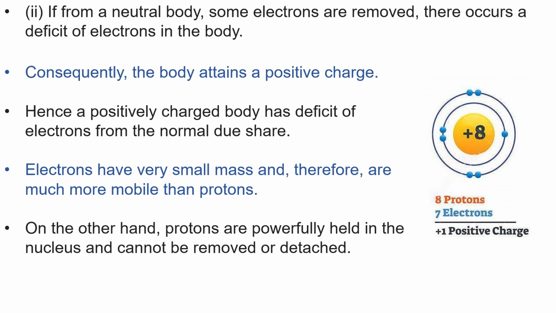In second case, if from a neutral body, some electrons are removed, there occurs a deficit of electrons in the body. Consequently, the body attains a positive charge. Hence a positively charged body has deficit of electrons from the normal due share. Here you should know that electrons have very small mass, and, therefore, are much more mobile than protons. On the other hand, protons are powerfully held in the nucleus and cannot be removed or detached.